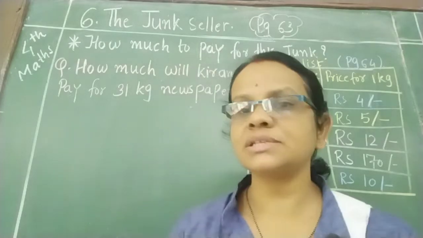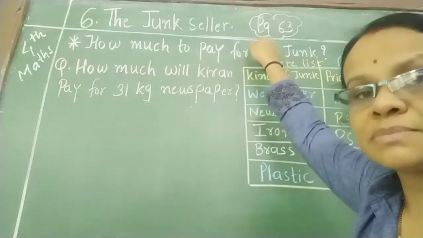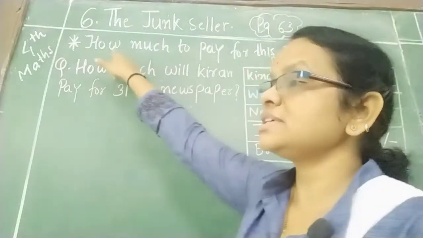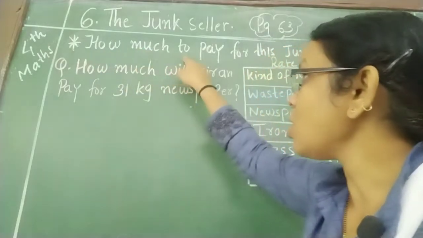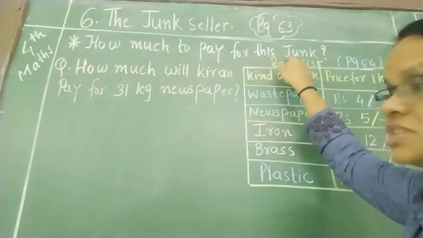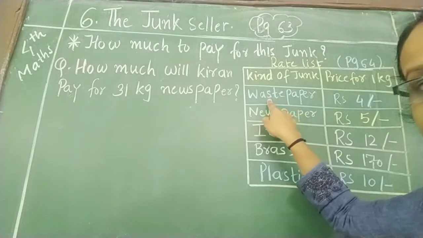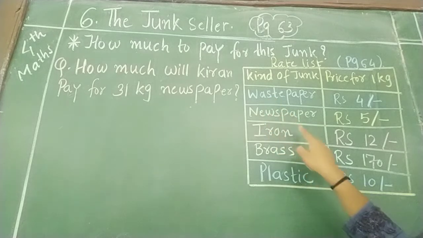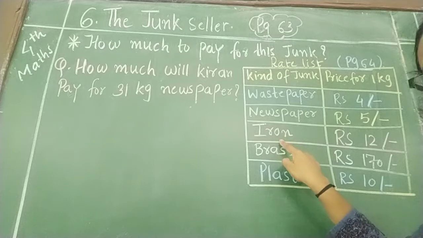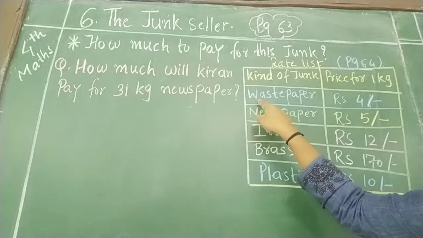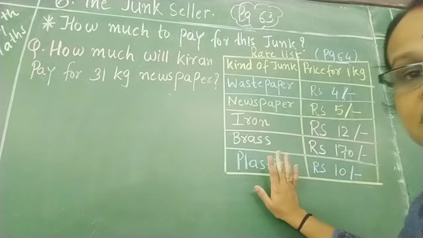So now here are some questions regarding that. On the same page number 63, you can see what is written there. One heading is given on page number 63. How much to pay for this junk, right? Which type of junk is she collecting? So waste paper, as I told you, newspaper, iron, brass and plastic. Brass यानी पीतल, iron यानी लोखंड, and newspaper and waste paper. So here what is written? Kind of junk. This type of junk she is collecting.